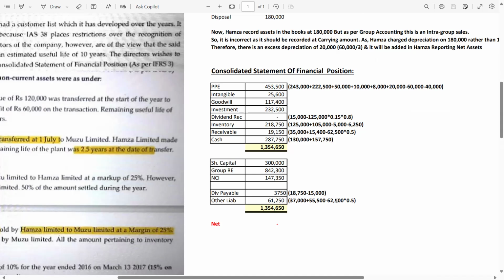Now again you have to remove the intragroup receivable payable balance, which is 62500 multiplied by 0.5%. You have also deducted from the receivable, so you will get 61250. Once you add all these balances, you will get 1354 650. You can check your net side and liability sides are equal, so the net is 0.